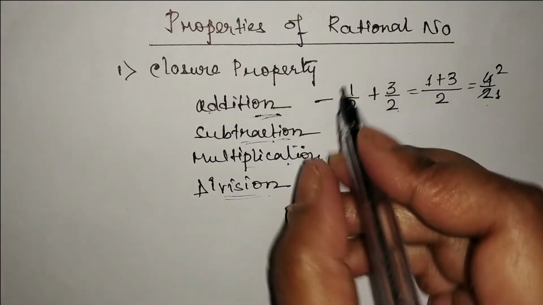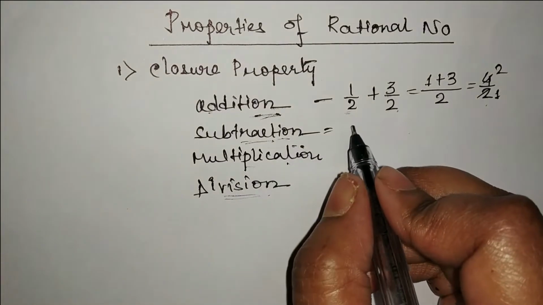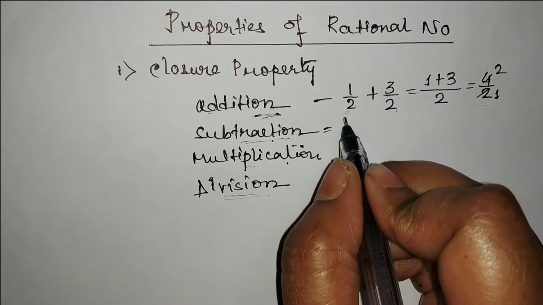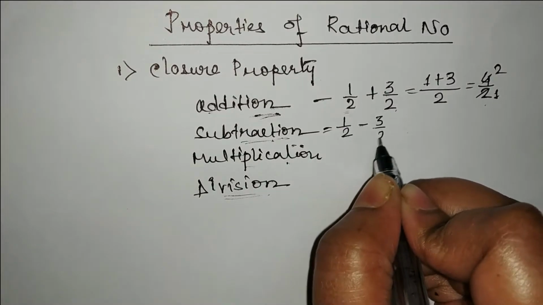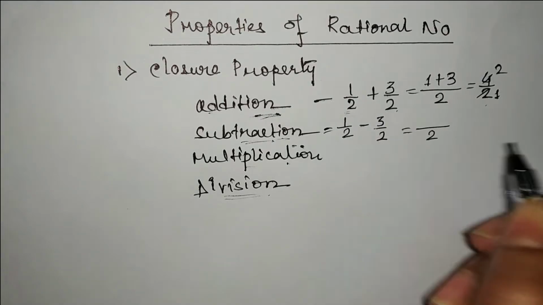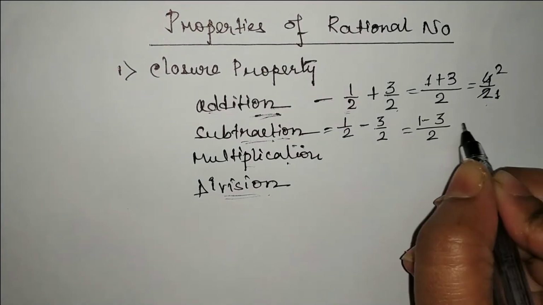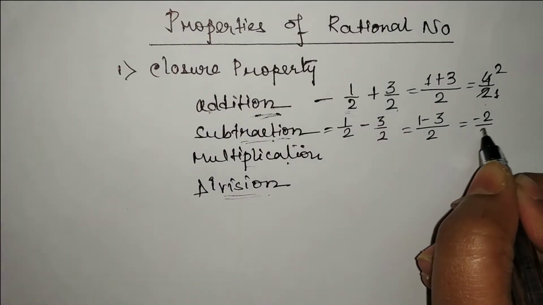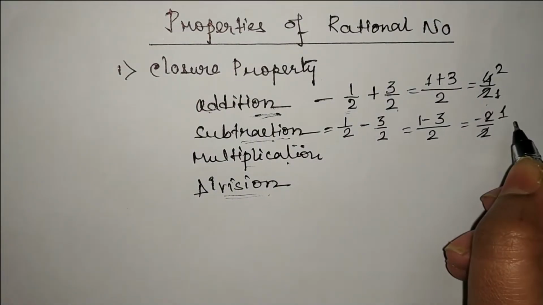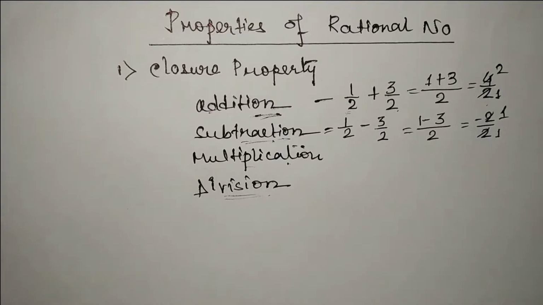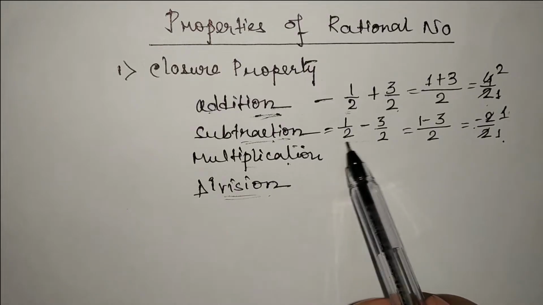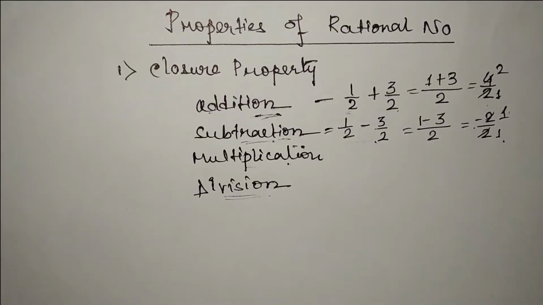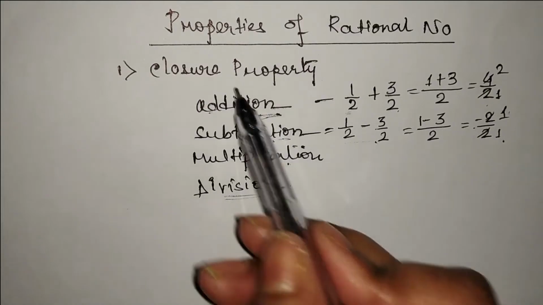Now let's check in subtraction. We'll take the same numbers. Say 1 by 2 minus 3 by 2. So 2 is the LCM again. So 1 minus 3 is minus 2 by 2, which is minus 1 by 1. So minus 1 by 1, this is also a rational number. So that means after subtracting two rational numbers, we are getting a rational number. So we can say that subtraction is closed.